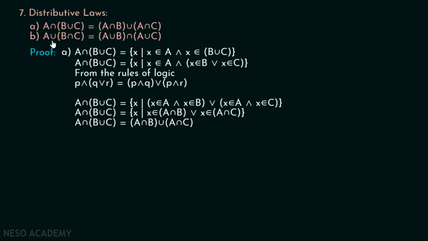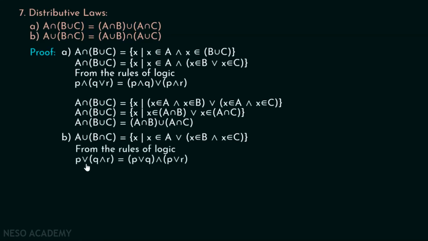Let's prove A union (B intersection C) equal to (A union B) intersection (A union C). For this, we will write the definition of A union (B intersection C). We know that A union (B intersection C) is nothing but the set of all x such that x belongs to A or (x belongs to B and x belongs to C). From the rules of logic again, we can say that P or (Q and R) is equal to (P or Q) and (P or R). This is from the second distributive law of logical equivalences, right? P or (Q and R) is equal to (P or Q) and (P or R).